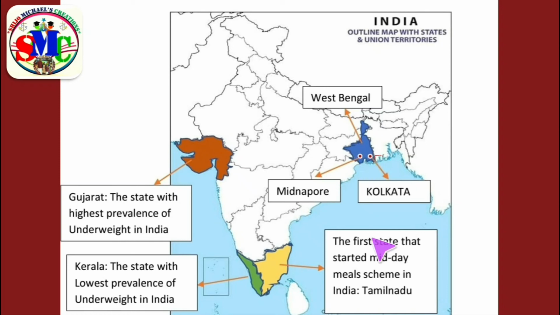Next, the first state that started midday meal scheme in India, that is Tamil Nadu, and this is the location of Tamil Nadu. Next, the state with the lowest prevalence of underweight in India, that is Kerala, and this is the location of Kerala. Next, the state with the highest prevalence of underweight in India, that is Gujarat, and this is the location of Gujarat.